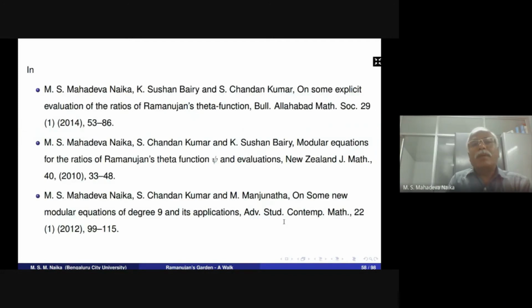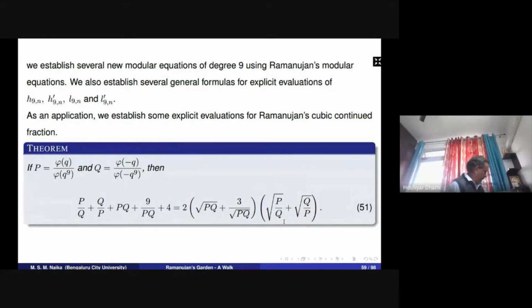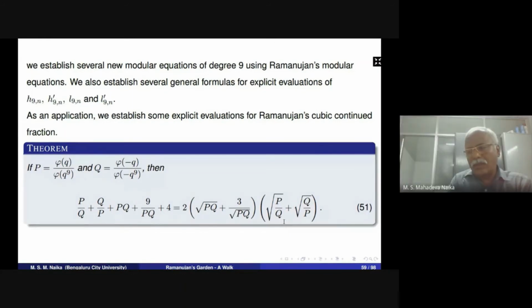In the following paper, myself along with my students, we established several new modular equations of degree 9 using Ramanujan's equations, and we established several general formulas for explicit evaluations of the modular equations. As an application, we established some evaluations of Ramanujan's cubic continued fraction, which is recorded by Ramanujan in his last notebook on page 376.